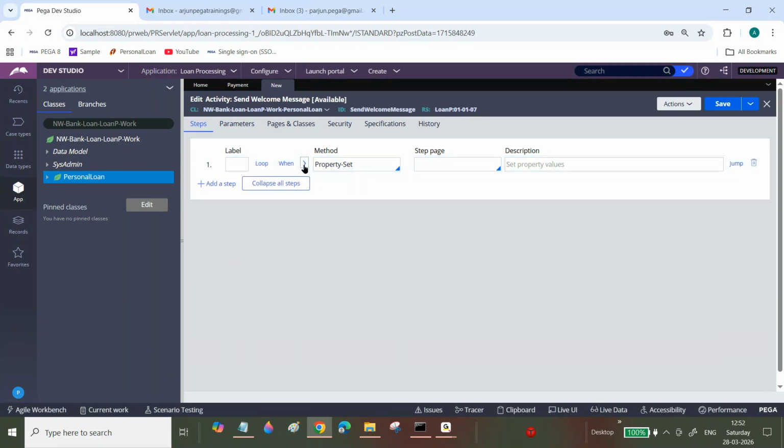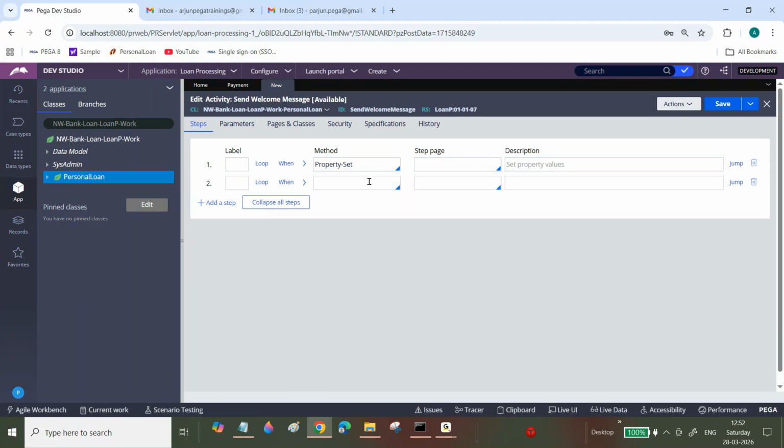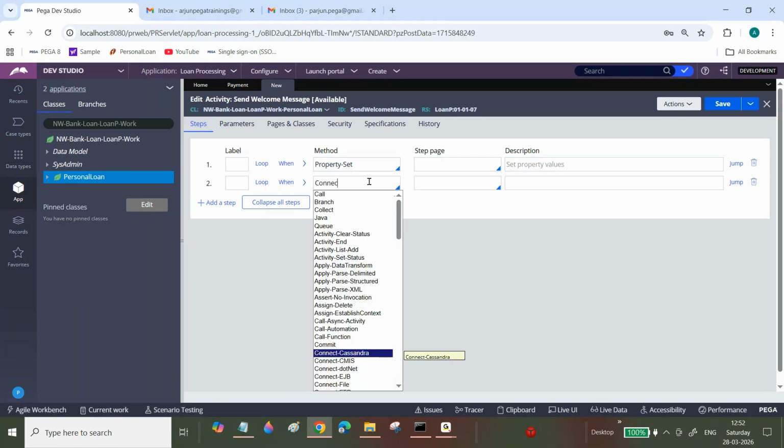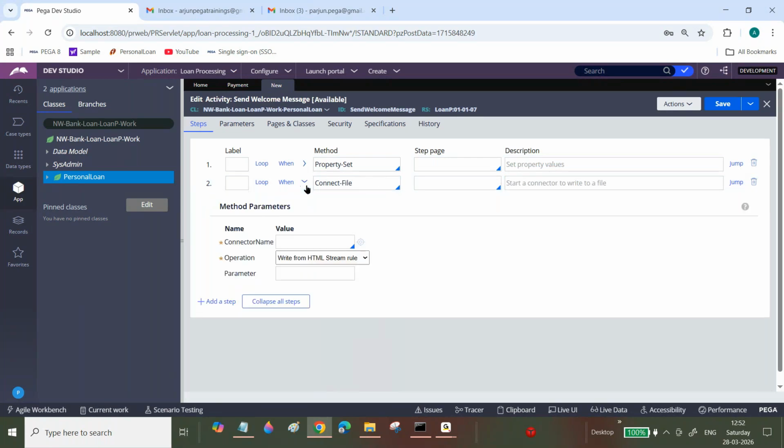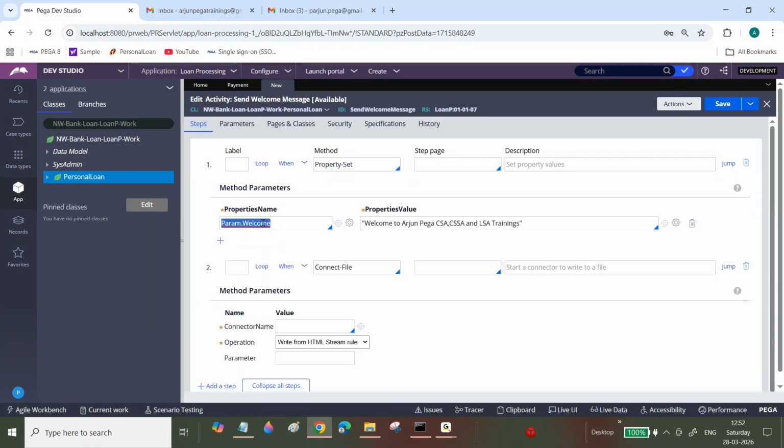Next, my requirement is that I want to place this file into some folder path. This is the data that I want to insert.